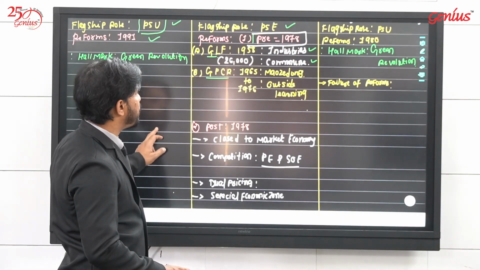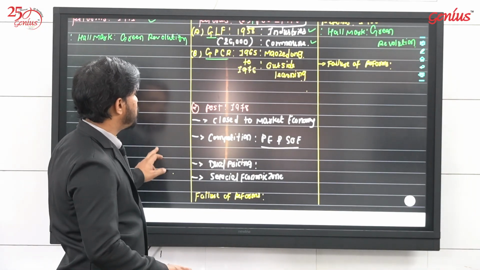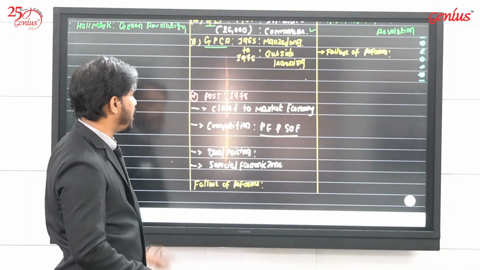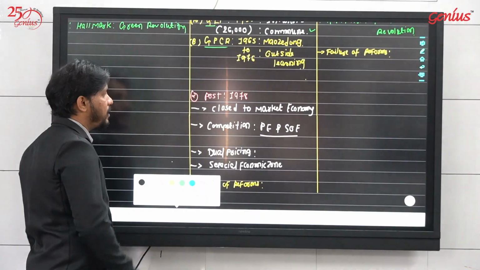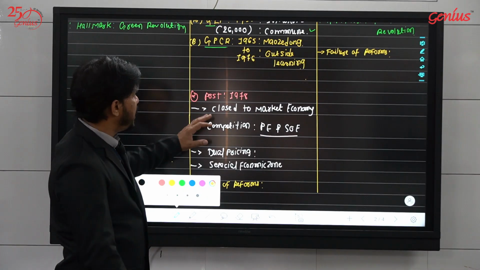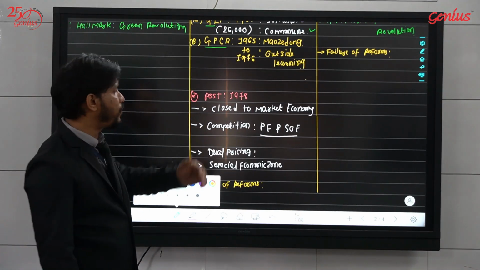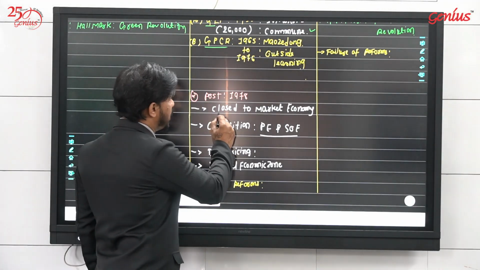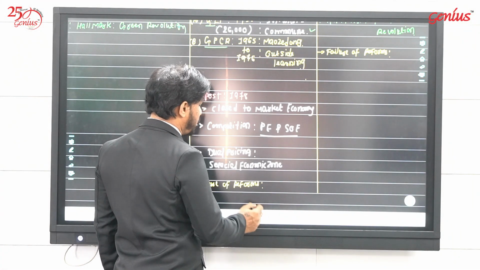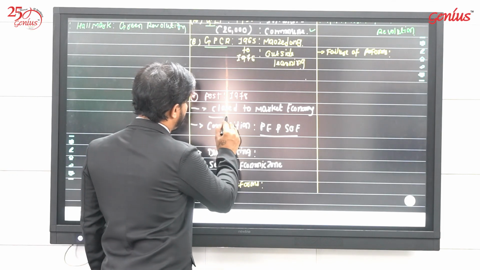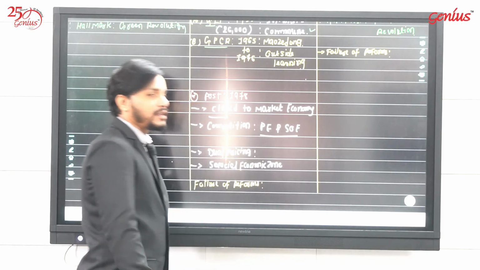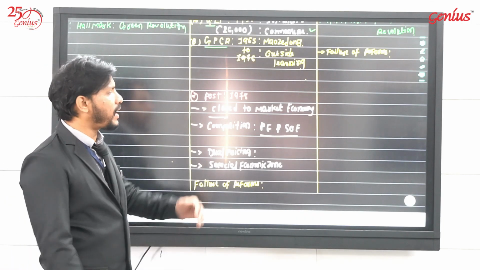But if you talk about post-78, then there are mainly two or three things which we have to remember. After 1978, China started moving from a closed to a market economy. China felt that we were getting success, so it started moving from closed to market economy.